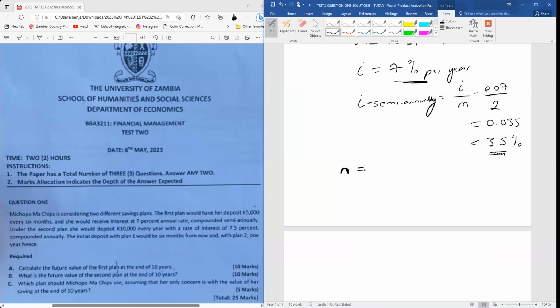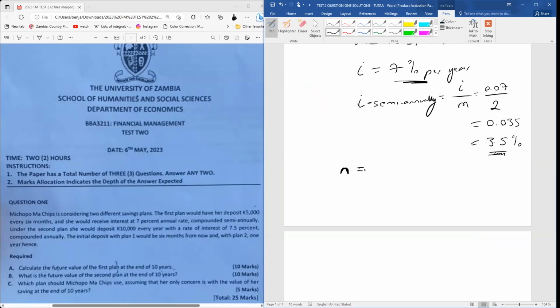We know that we are making deposits twice in a year, because it's semi-annually. So we're making deposits at the end of every 6 months, and there are 2 sets of 6 months in a particular year. So we're depositing 5,000 twice in a year. If we are going to deposit 5,000 twice in a year for a period of 10 years in total, how many payment periods are we going to have?